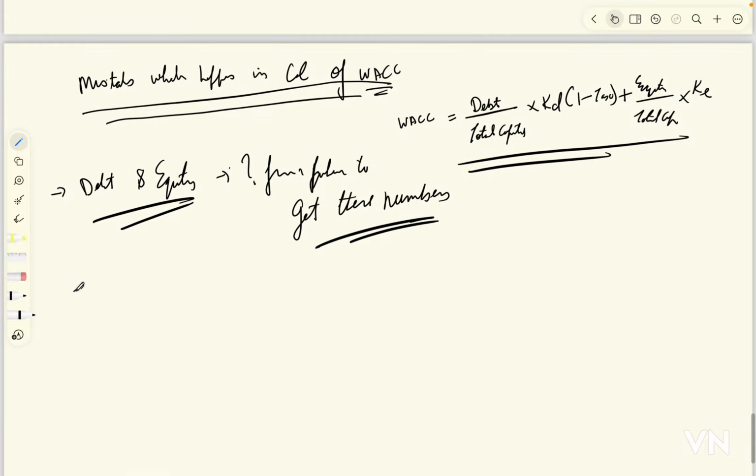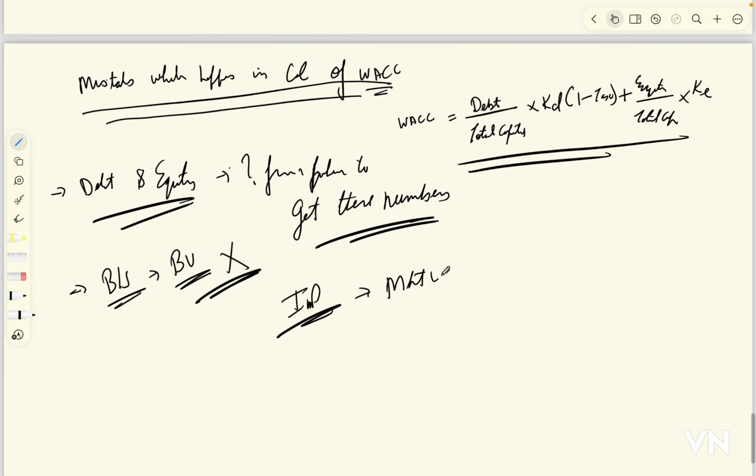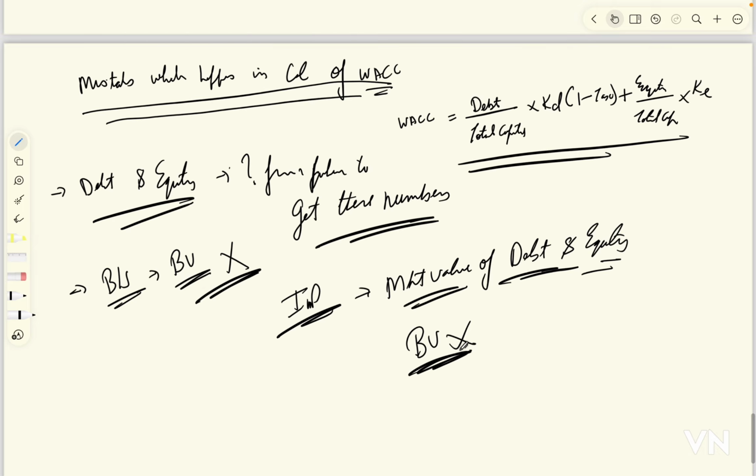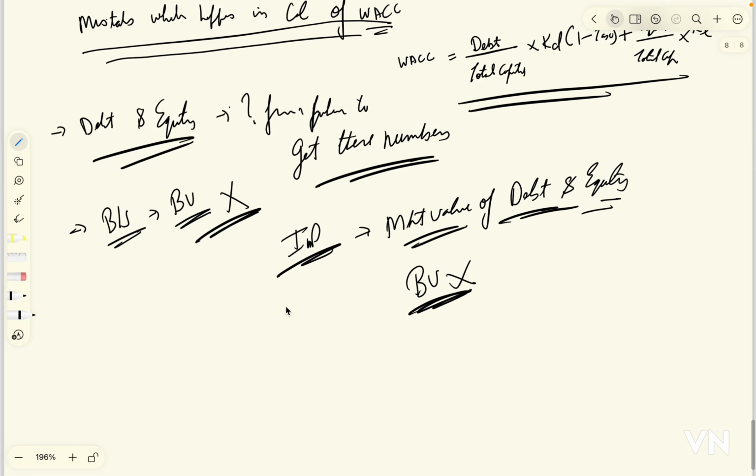Let's say we take these numbers from the balance sheet, which gives us the book value, then it will be incorrect. So remember, it's important to always take market value of debt and equity rather than book value. People take book value and the calculation goes wrong.